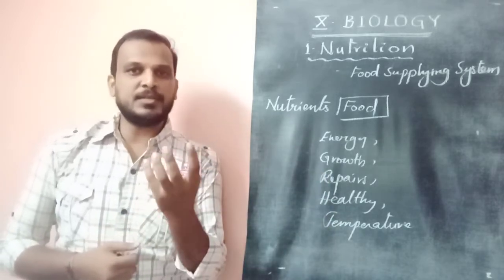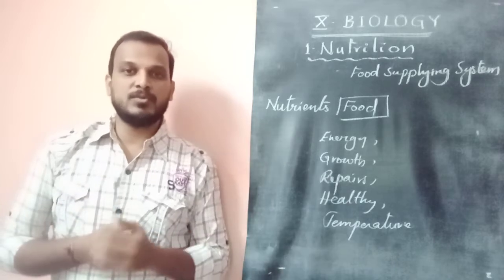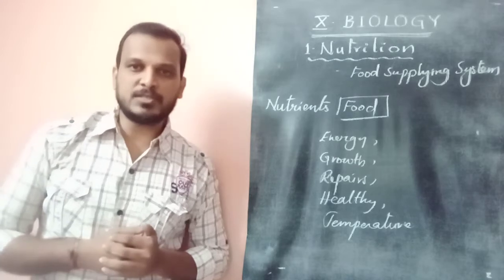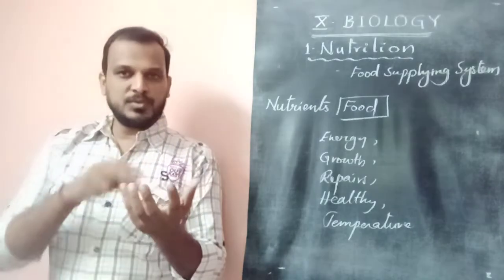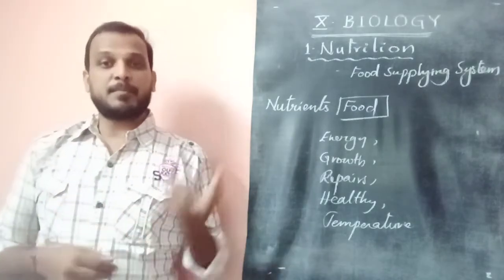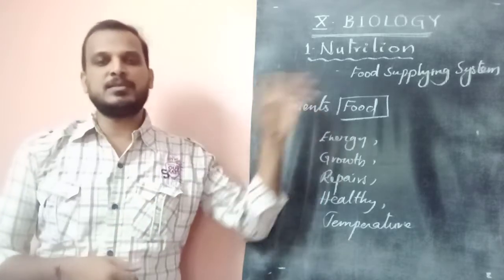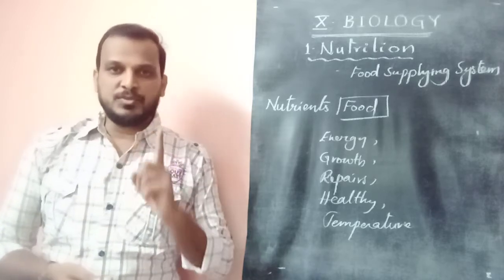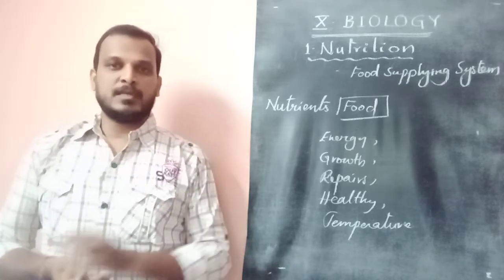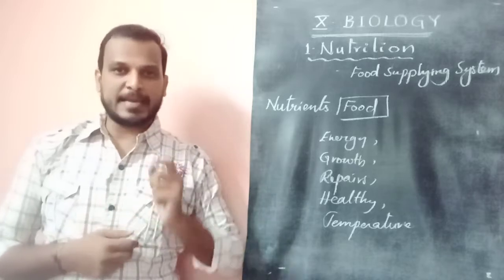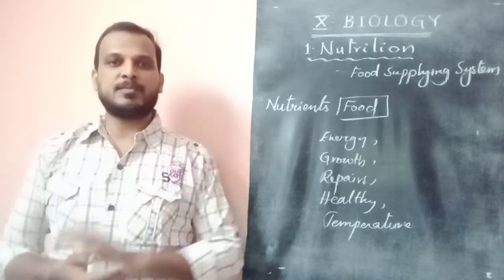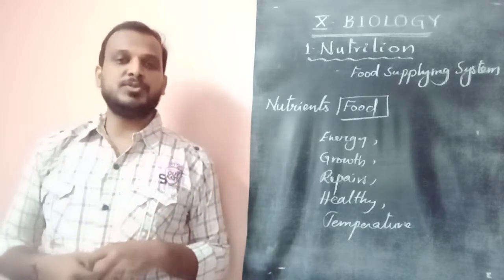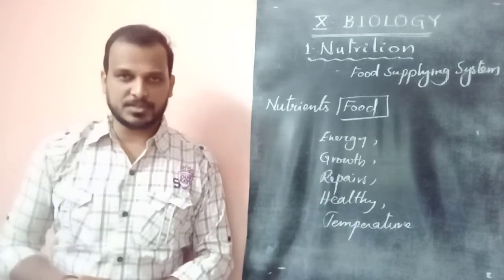Then if you keep the nutrient in your hand, will it give all these to you? No, you need to supply it to your body. Seeing the nutrient won't provide all these needs for us. It should be supplied to the body. The supply of nutrient to the body is called nutrition. So there we got two definitions, dear children. One is nutrient, second one is nutrition. The material which gives energy, growth, repair, health and maintains the body temperature is called a nutrient. And the second definition: supply of such nutrient to the body to get all these is called nutrition.